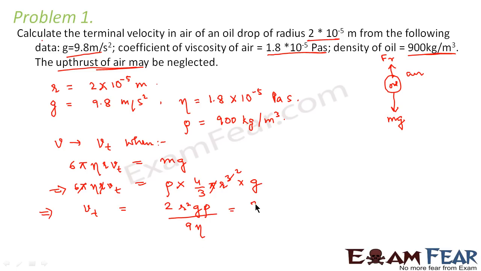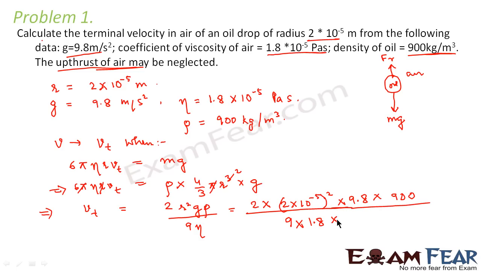Now we will put the values which are given. 2 into (2 into 10 to the power minus 5) whole square into g, that is 9.8, into rho, that is 900, divided by 9 into eta. Eta is 1.8 into 10 to the power minus 5. So this value comes out to be 4.36 centimeter per second. So this would be the terminal velocity of the oil drop.